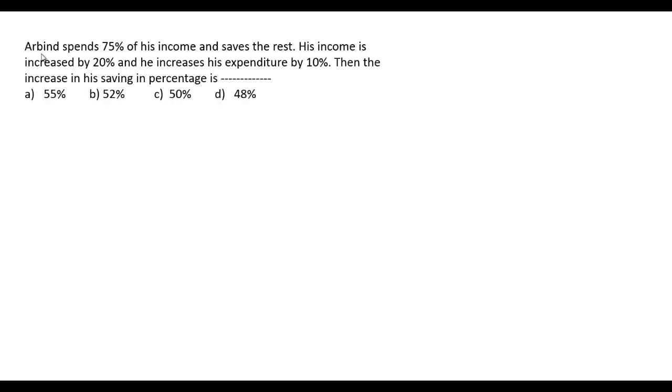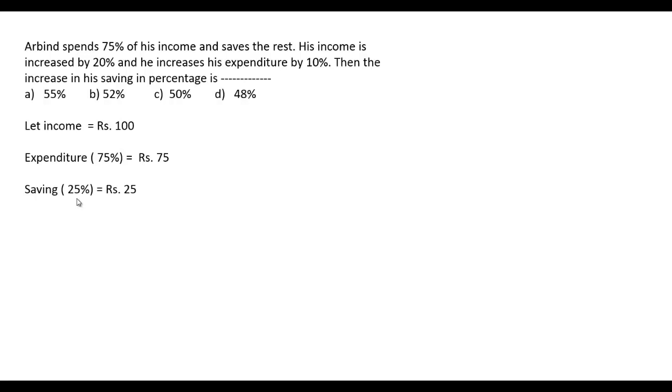So see the first condition, that Arvind spends 75% of his income. So first we will assume that let Arvind's income is rupees 100, and he spends 75% and therefore his expenditure is rupees 75 if his income is 100 rupees, and the rest he saves, and therefore his saving will be 25% because he is spending 75%.